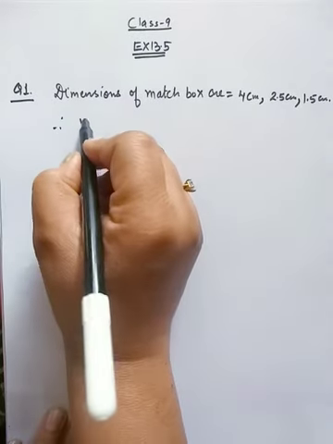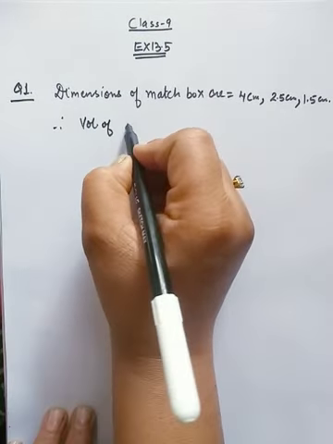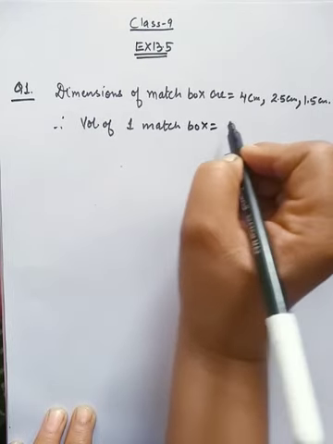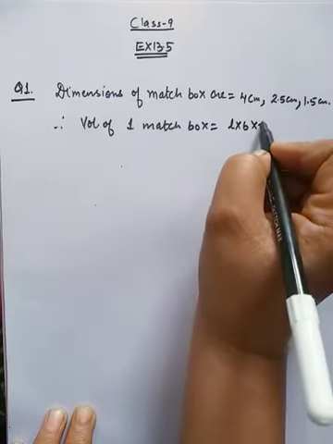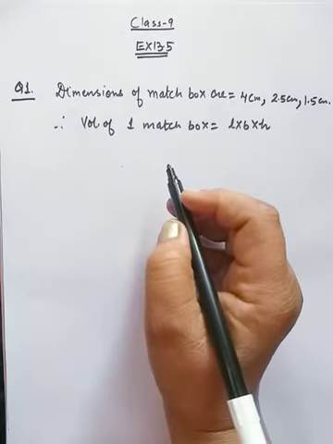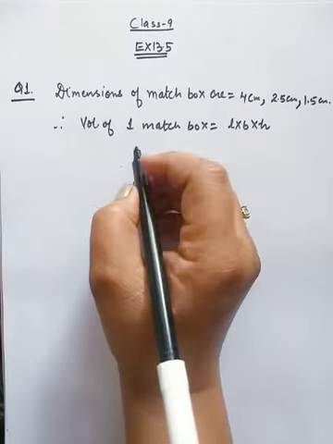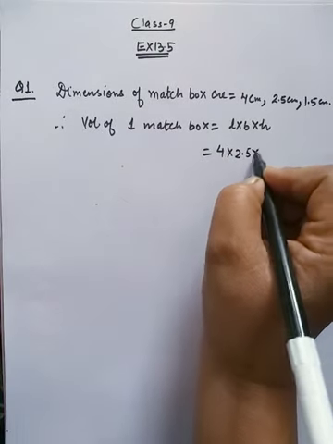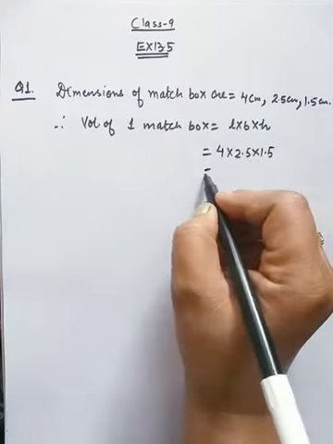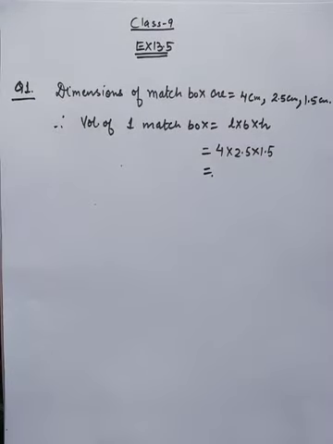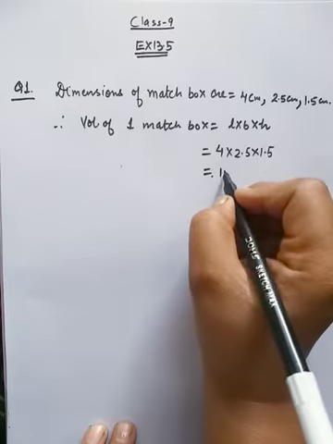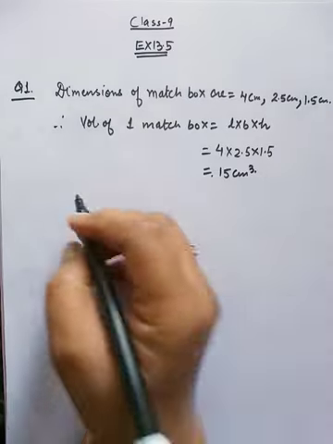So therefore volume of one matchbox will be length into breadth into height, because a matchbox is cuboidal in shape. So we can find its volume by multiplying all three dimensions, and it will be 15 centimeter cube.